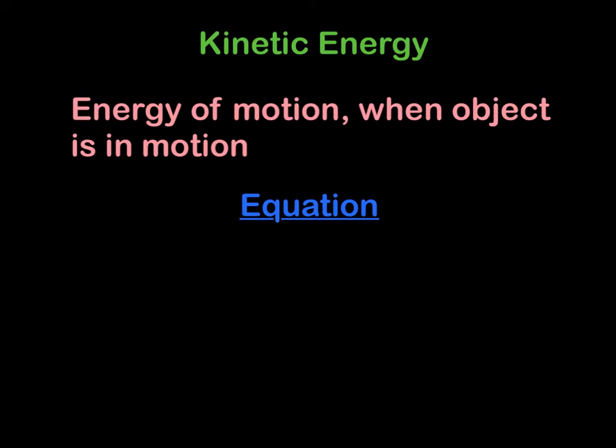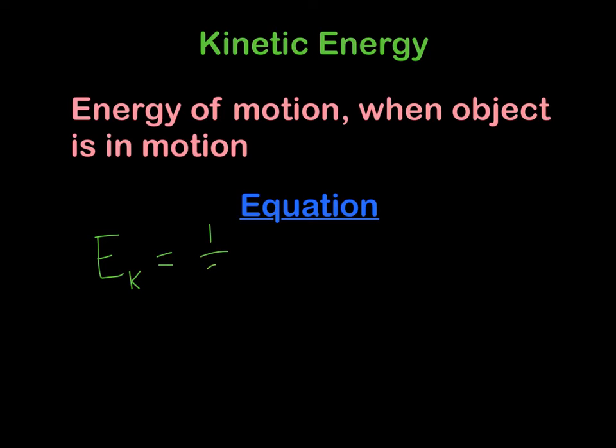Kinetic energy is when an object is now in motion, so we just call it the energy of motion. The equation for kinetic energy is still going to be represented by the letter E for energy, and instead of potential, now we're going to put a little K that represents kinetic. The two variables that affect kinetic energy are mass and velocity.